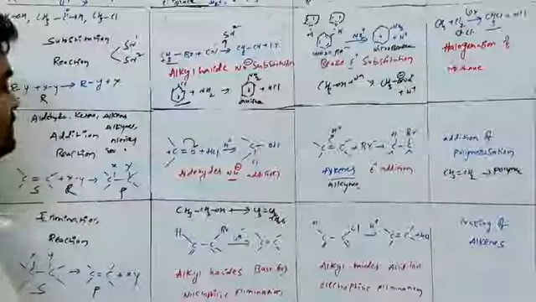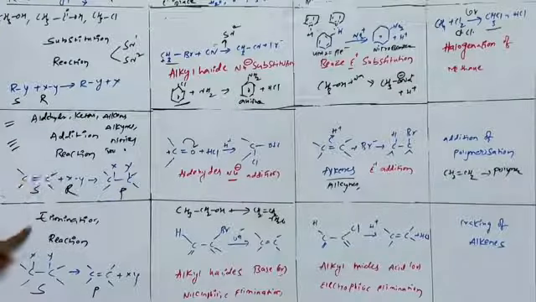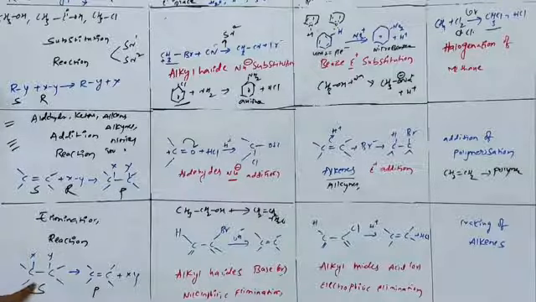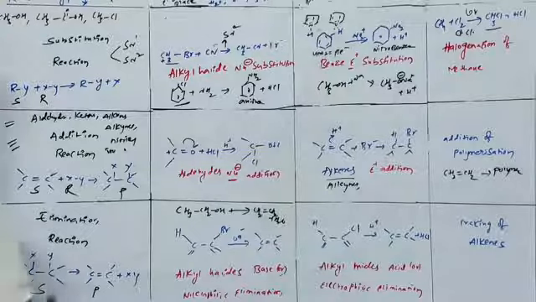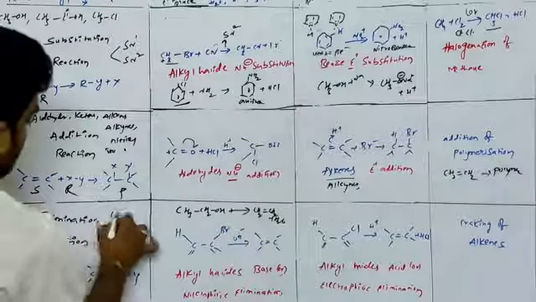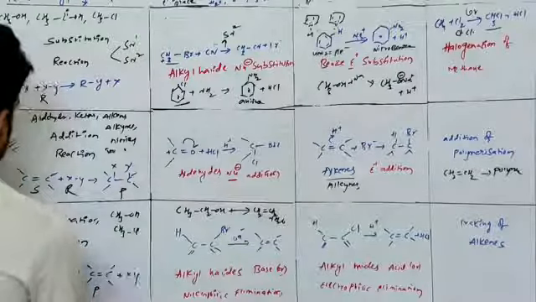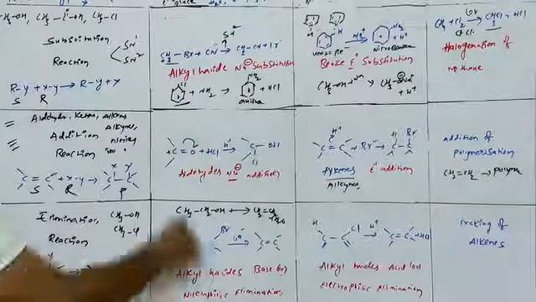Elimination reactions. Elimination reactions are totally opposite to addition reactions. The substrate's atoms or groups are removed, forming double-bonded or triple-bonded compounds. Elimination reactions occur majorly in alcohols and alkyl halides. The major mechanisms are the E1 mechanism and the E2 mechanism.